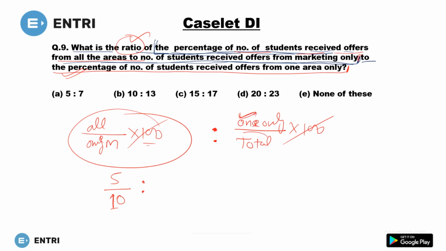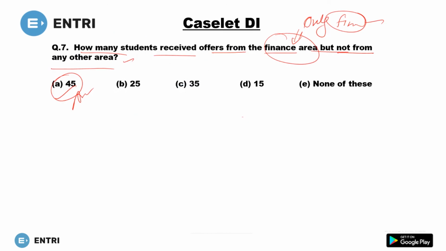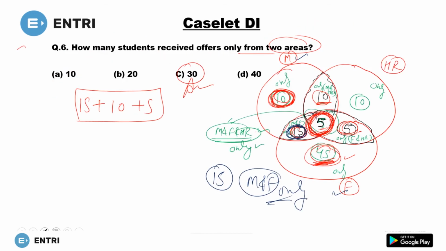Only one to the total. Now we know total is 100, so this will cancel out with this. Okay, and now you will have to find only one. So only one, now find the only one. How will you find? So this 10 is only one. These 10 students are getting the offer from only marketing.